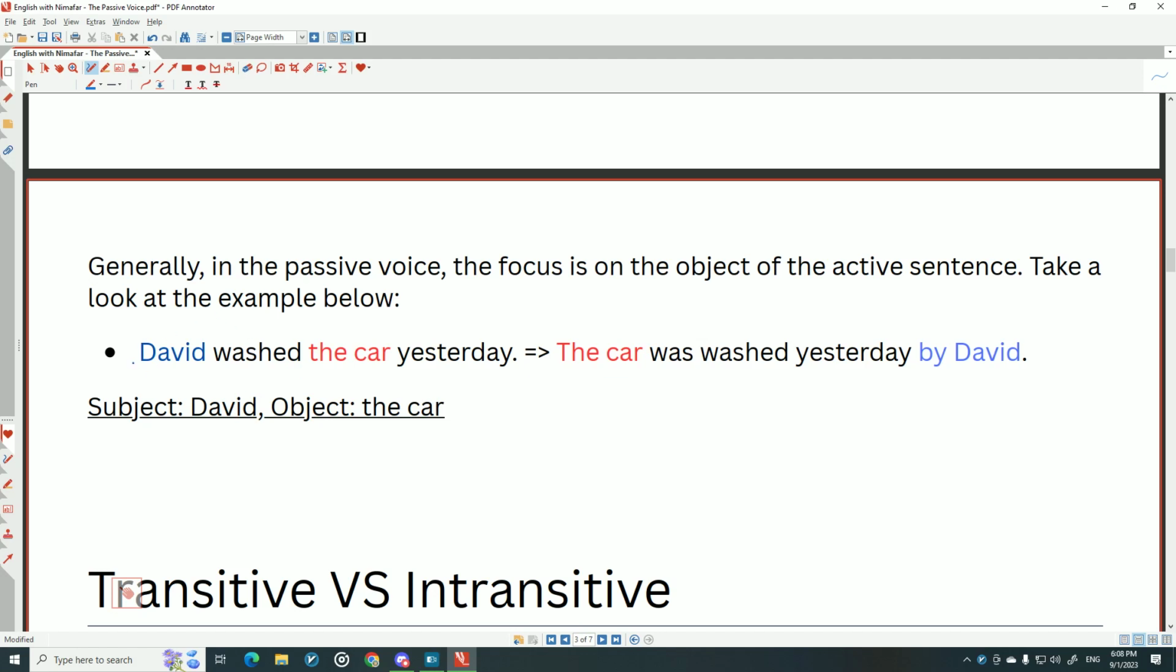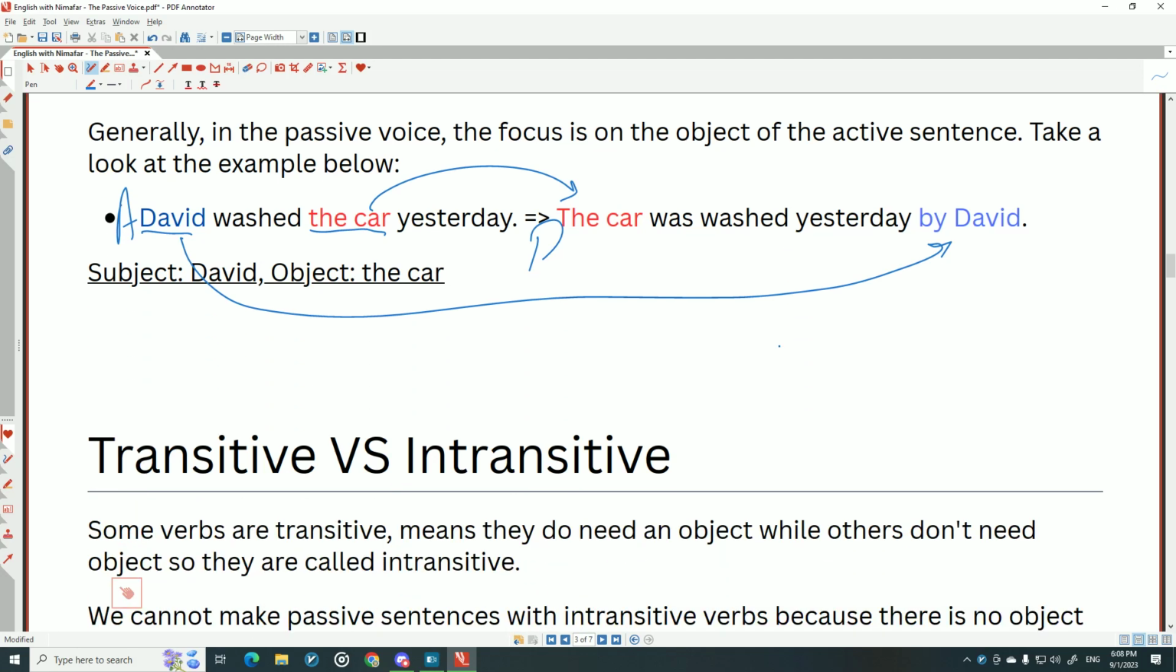At the beginning, this is active, and this is passive. In active, we start with the subject, David, okay? And washed the car is our object. So when we want to make a passive sentence, we bring the object to the beginning of the sentence, we put the subject at the end of the sentence, and we add by. Say by David. Okay, so the car was washed yesterday by David.